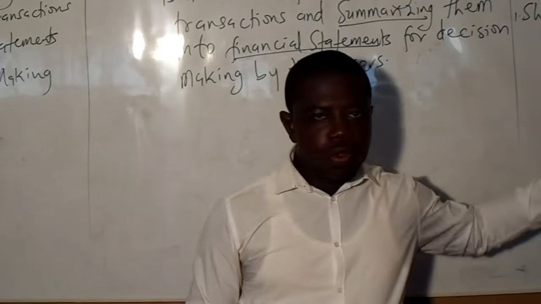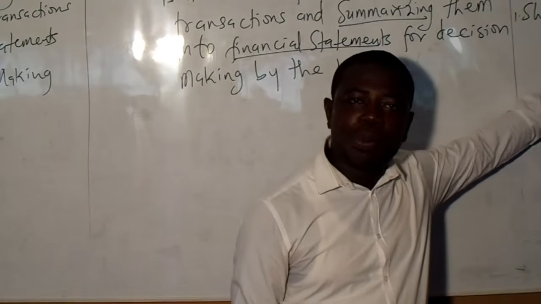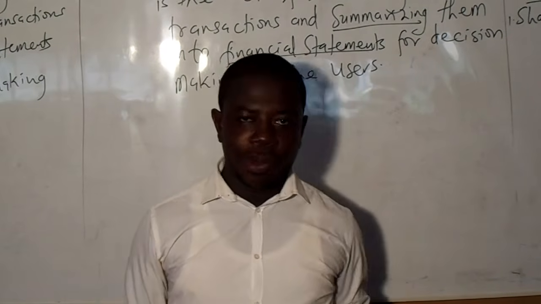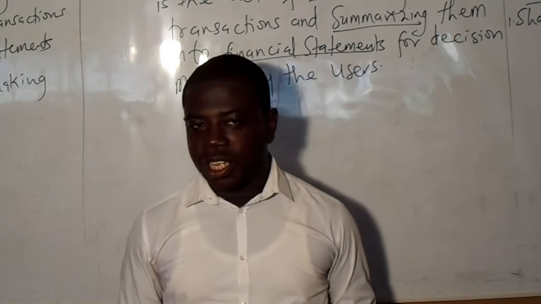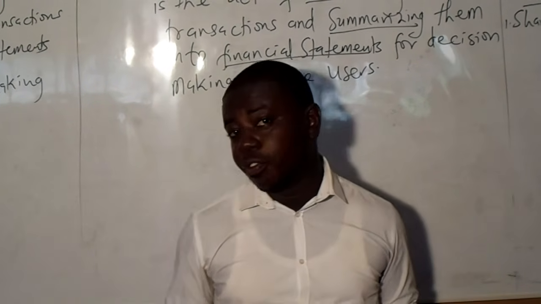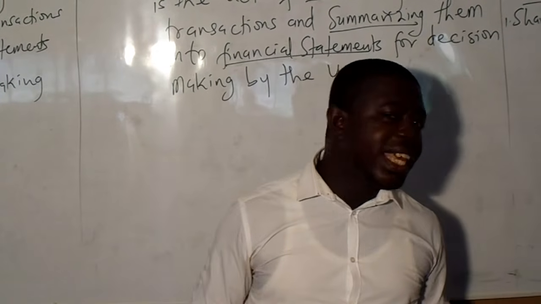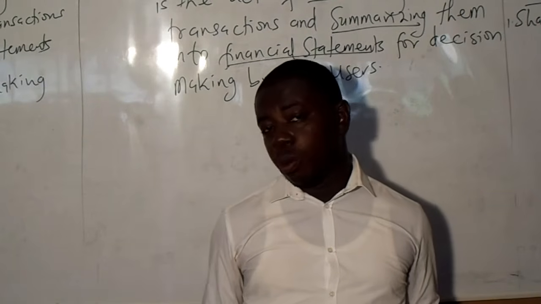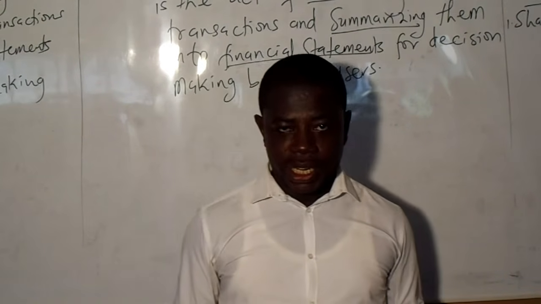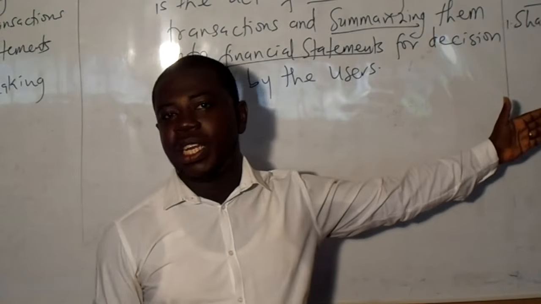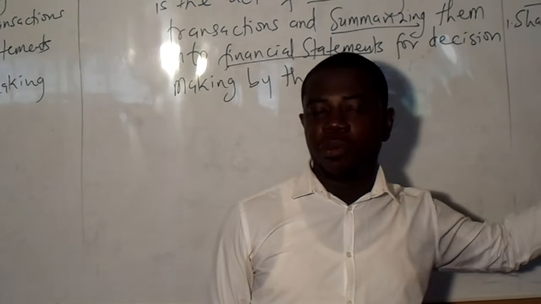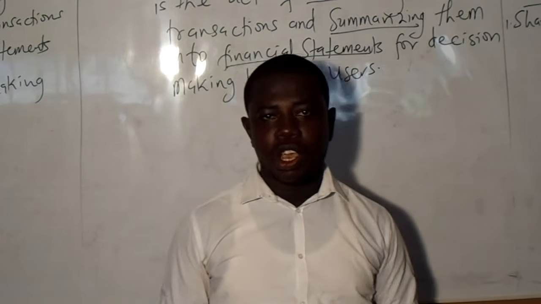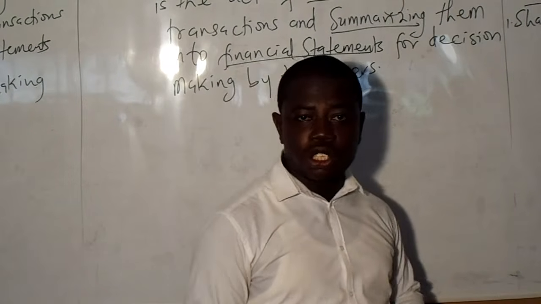And so what we do is that you explain that these are the people who have invested their money into the business, and they need accounting information to ensure profitability, to be sure whether the business is making profit or not. And what are the decisions they will make? They make a decision whether to continue to invest into the business or to stop investing based on profitability issues. So they are concerned with profitability, and they need accounting information to be sure whether you are making profits. That will encourage them to continue to be investors or otherwise. So that is the first user.